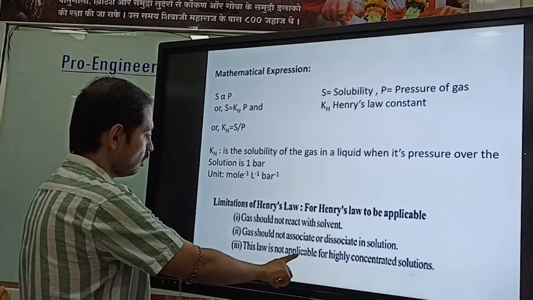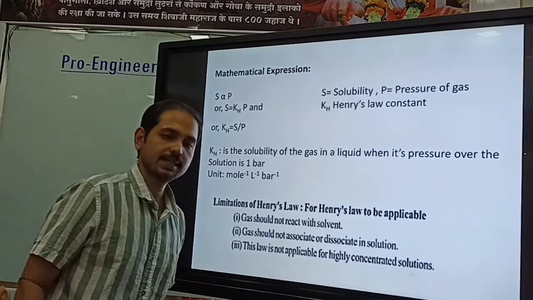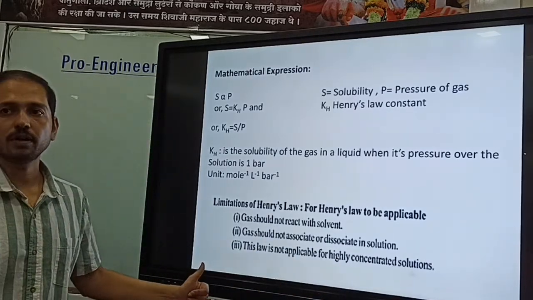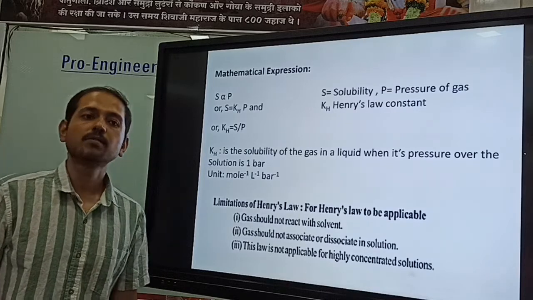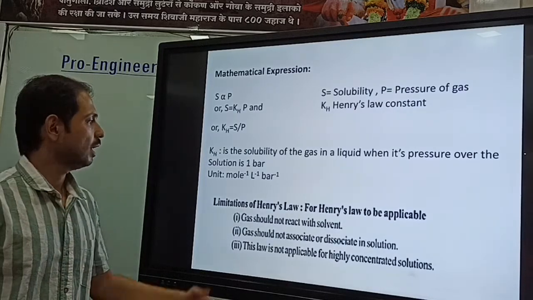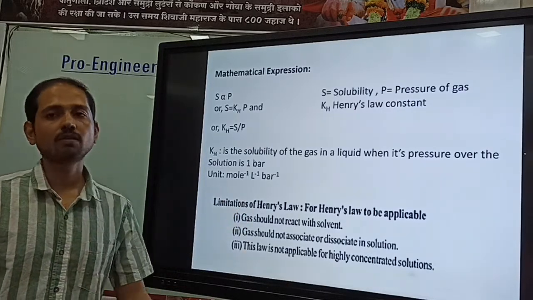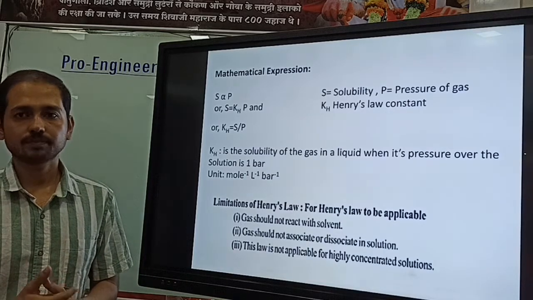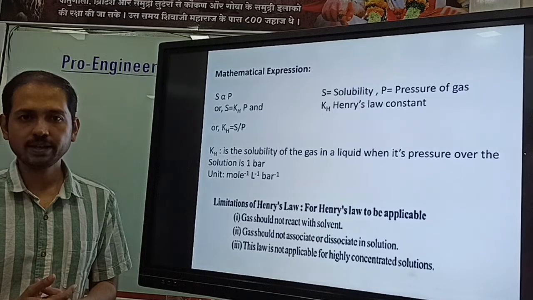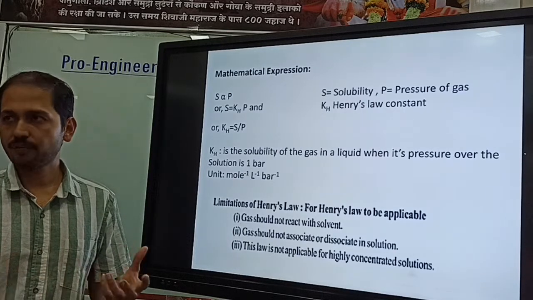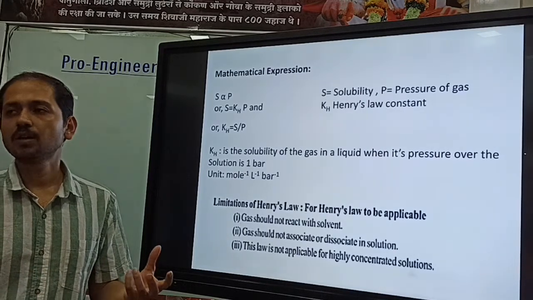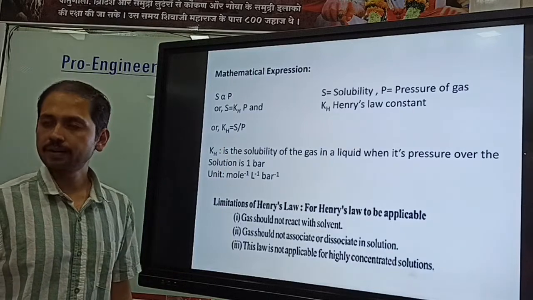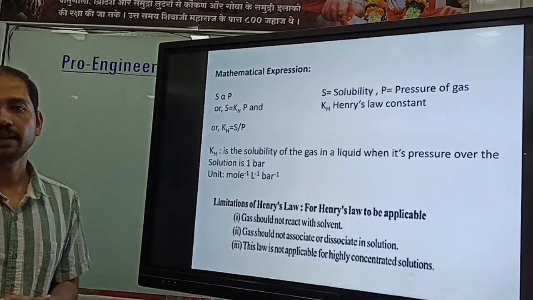This law is not applicable for highly concentrated solutions. That is very important: we can't apply Henry's law to very highly concentrated solutions. As for the use of Henry's law, the soda water we take as a soft drink or refreshing drink is an application where Henry's law applies.